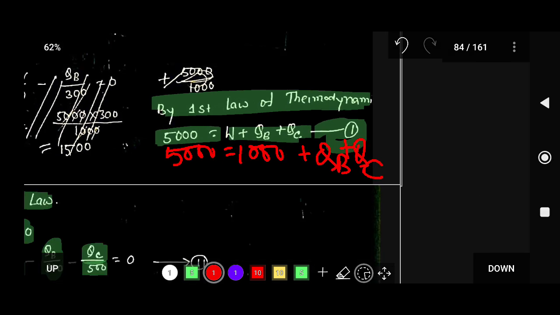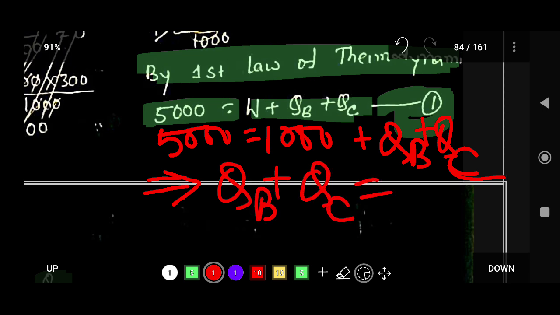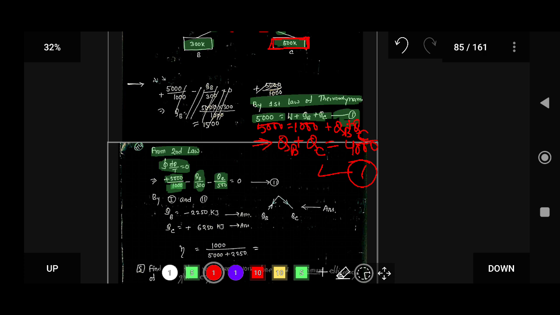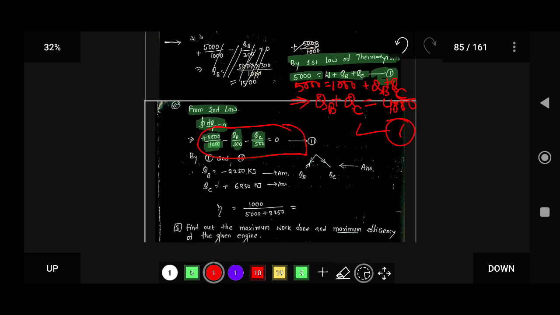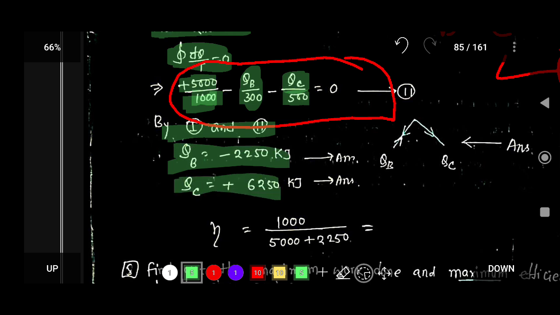From here you can say that QB plus QC is equal to 4000. This is equation number 1, and the other is equation number 2. So from equation number 1 and equation number 2, you can get QB equal to minus 2250 kilojoule and QC equal to plus 4250 kilojoule.